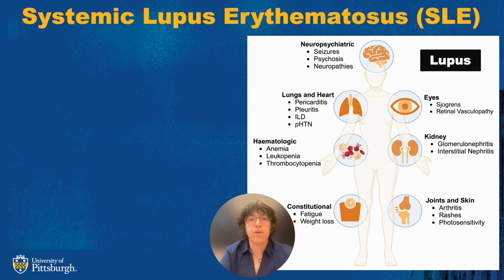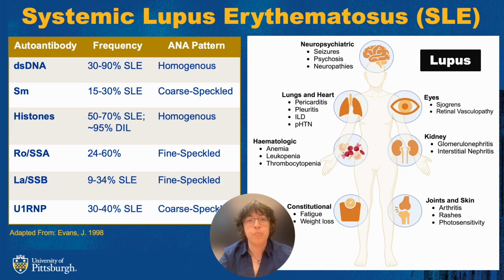Systemic lupus erythematosus is a multisystem autoimmune disease marked by loss of tolerance to self and rampant immune activation, resulting in damage to target organs, as shown on the diagram on the right. A hallmark feature of lupus is the loss of tolerance to nuclear antigens and the formation of autoantibodies to nucleic acids and nuclear protein complexes, as illustrated on the chart on the left.